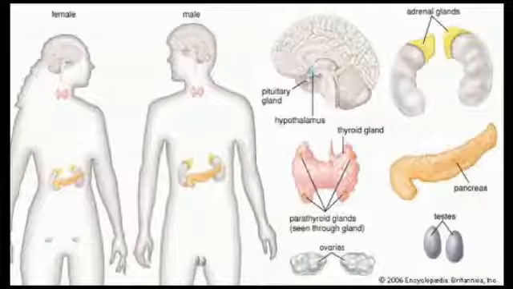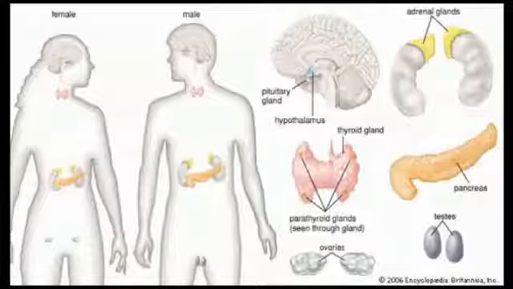The hormone-producing glands are known as endocrine glands. A small amount of these hormones is very effective for performing various processes within our body.